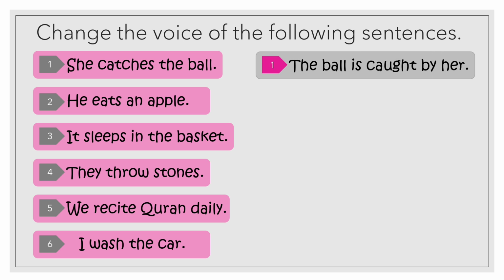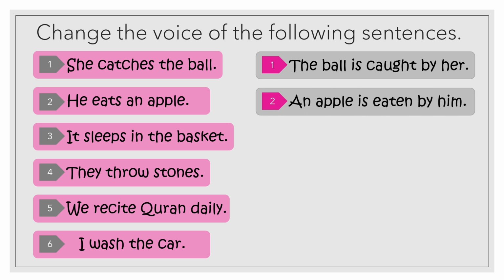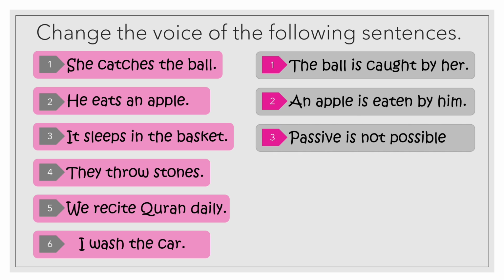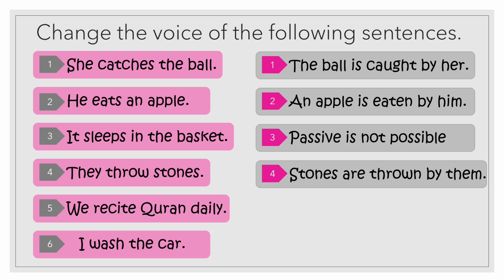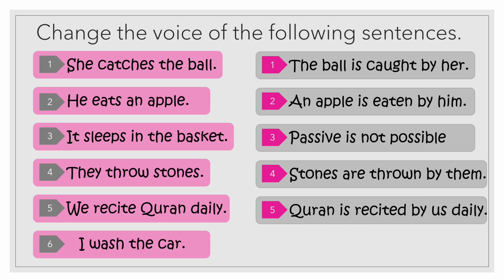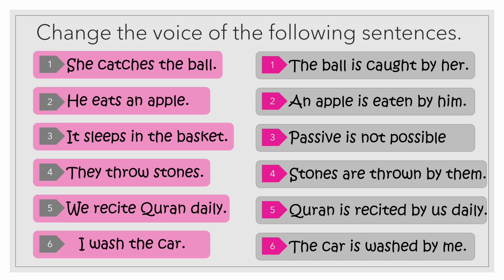The ball is caught by her. An apple is eaten by him. Here the passive is not possible because there is no object in the sentence. Therefore, the verb sleeps has been used as an intransitive verb. They throw stones becomes stones are thrown by them. We recite Quran daily. Quran is recited by us daily. I wash the car. The car is washed by me.